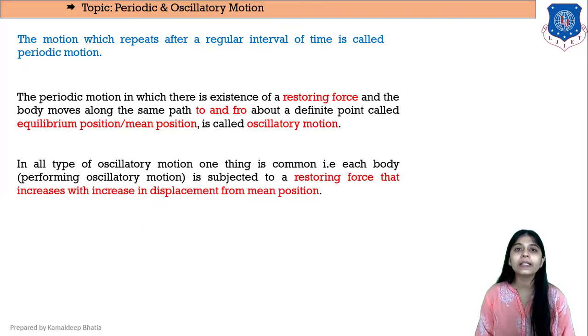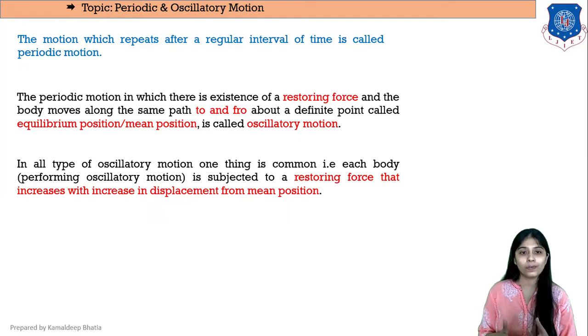So basically it is the periodic motion in which there is a restoring force and in which the object or body moves along the same to and fro path about a definite fixed point, known as the equilibrium or mean position. This is known as oscillatory motion.